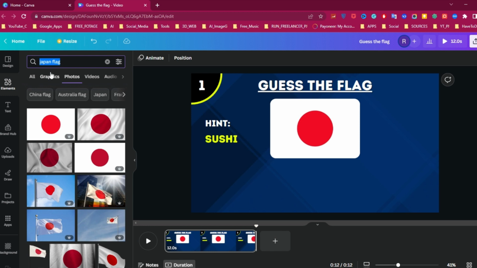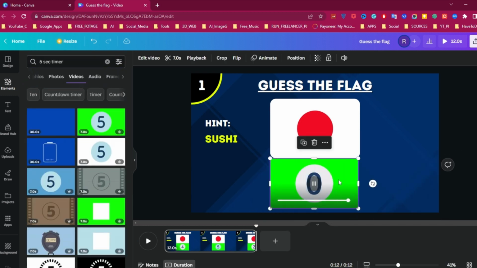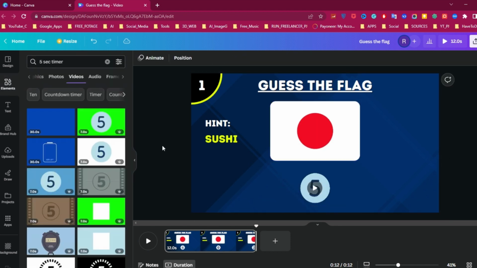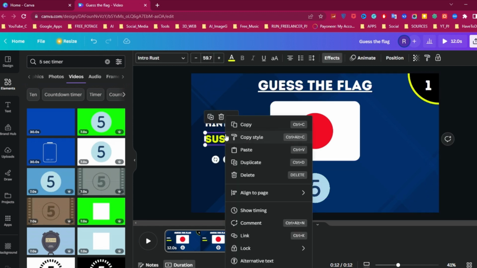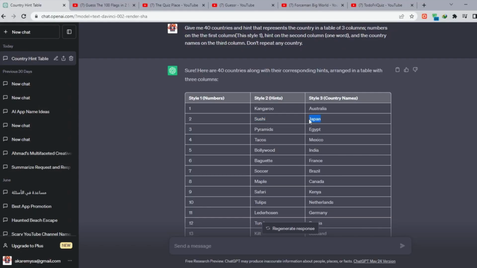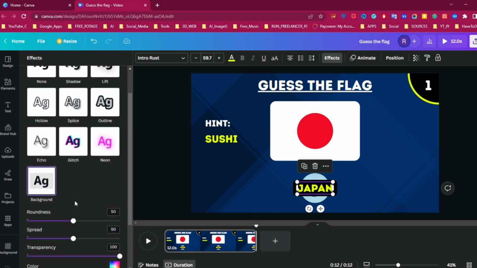Now in the Element section, search for 5 seconds timer. Select one of them and drag it, resize it, and from the Edit Video section, remove the timer background. Also, I think the number is better here. Now duplicate the text and place it in front of the timer. Copy the country name and paste it. Now I want to add a background for the text from the Effects section and customize it.